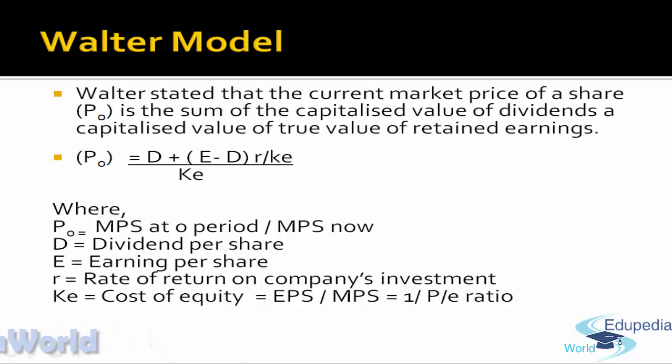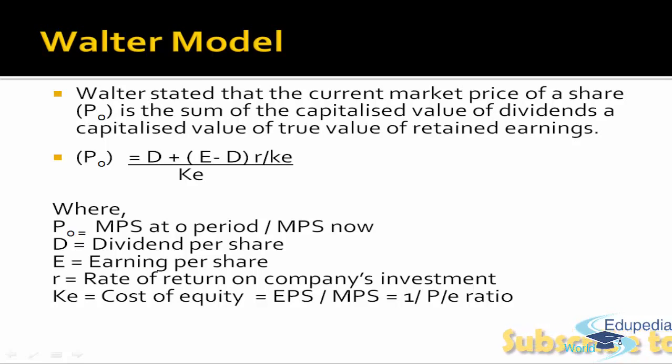So the Walter model could be explained mathematically. The valuation given by the Walter model is: market value of the share is equal to dividend D plus the retained amount, earning less dividend, multiplied by R, the rate of return on the company's investment, divided by KE, and the whole divided by KE, where KE is equal to EPS upon MPS, or it could be said as 1 upon PE ratio, right?